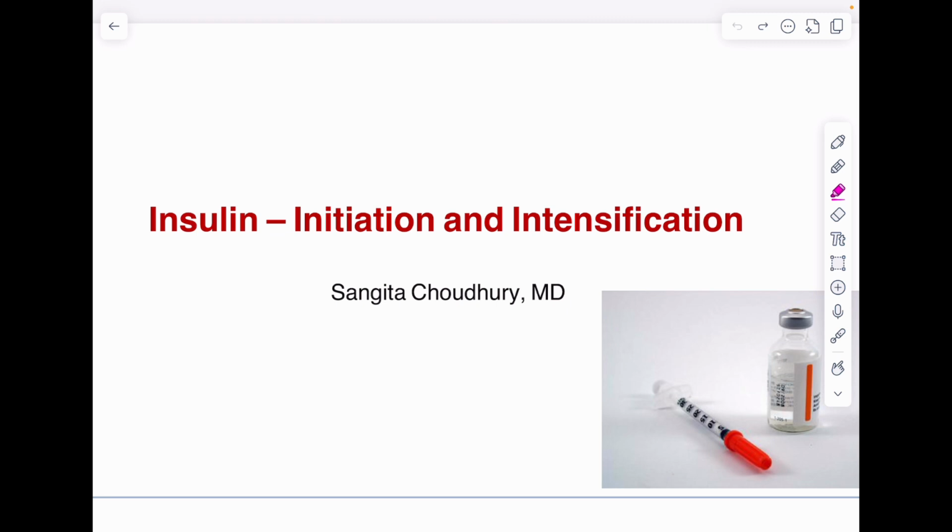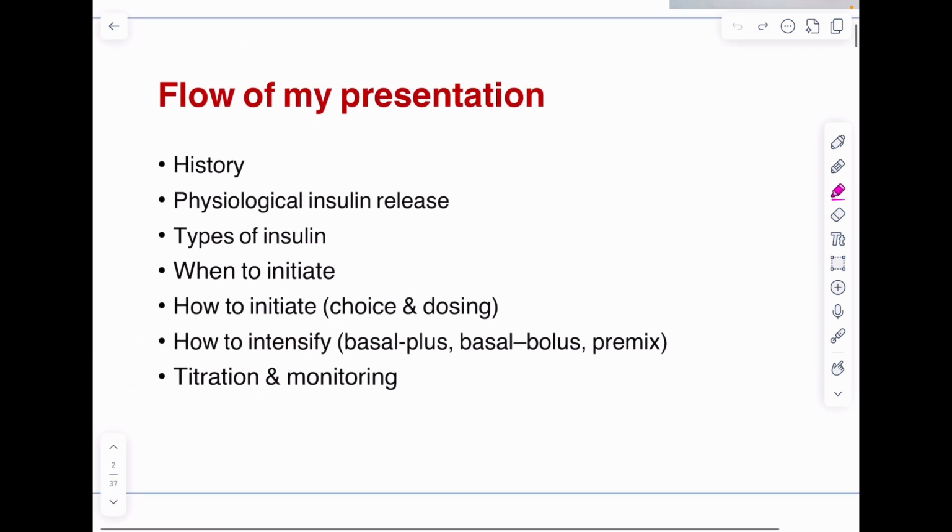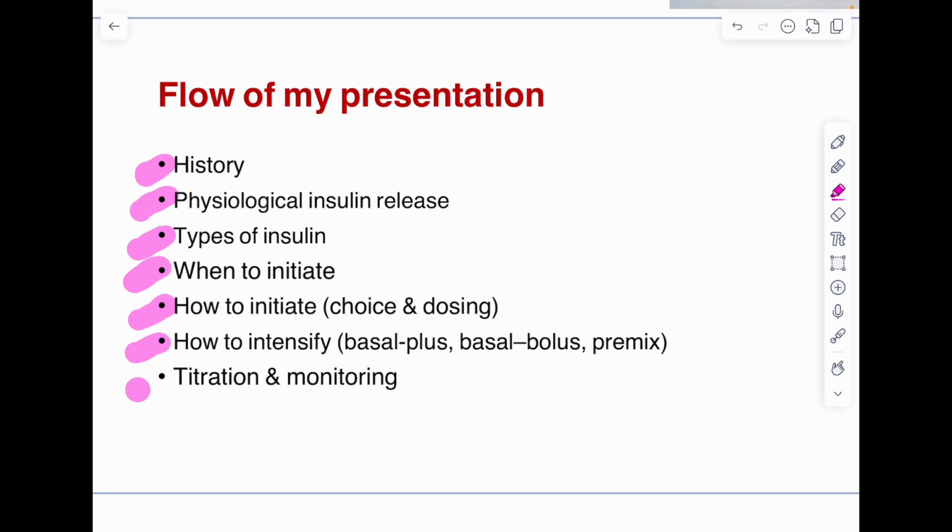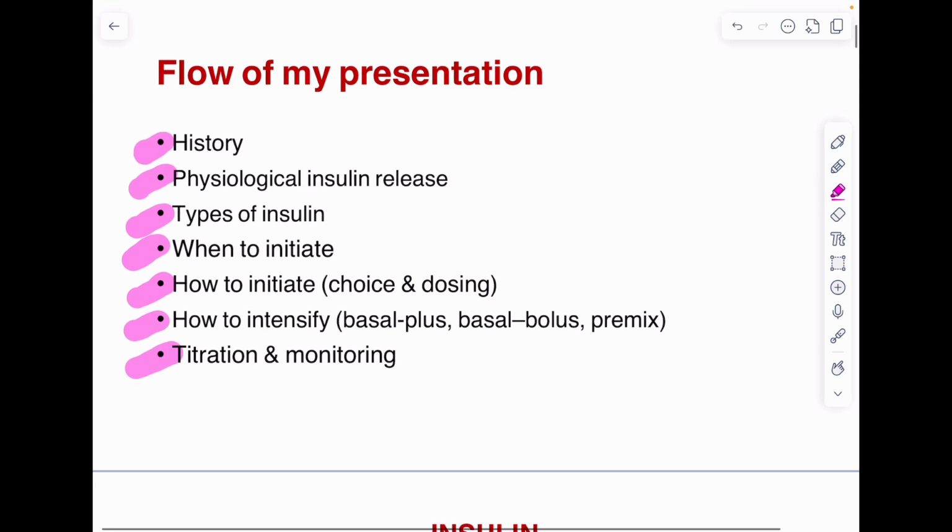In my today's class, I am going to discuss about insulin, its initiation and intensification, which is very important from practical point of view. So this will be the flow of my presentation: a little bit about history of insulin, then physiological insulin release, types of insulin, when to initiate, how to intensify, and regarding the titration of insulin doses and monitoring of the patients.